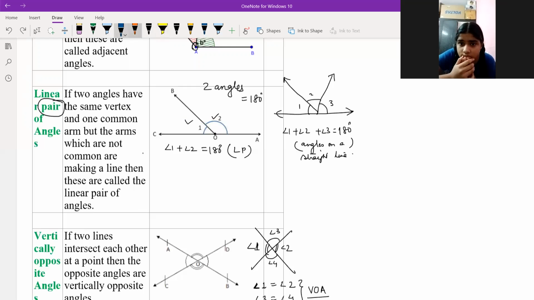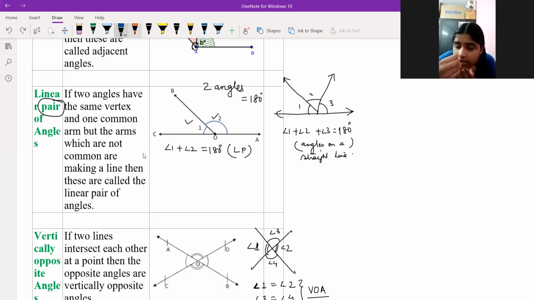Or you can say one more thing here. The three angles, angle 1, angle 2, angle 3: if you add them, you get 180, because they are angles on a straight line.